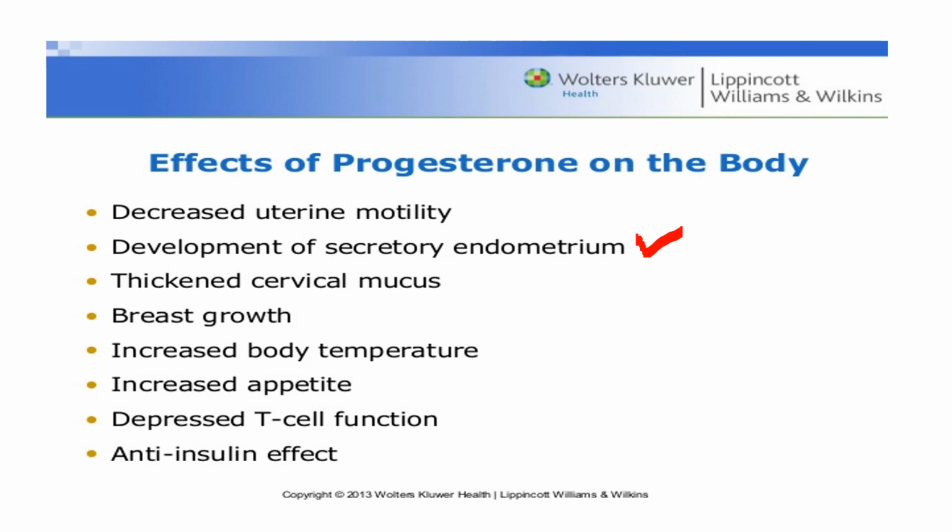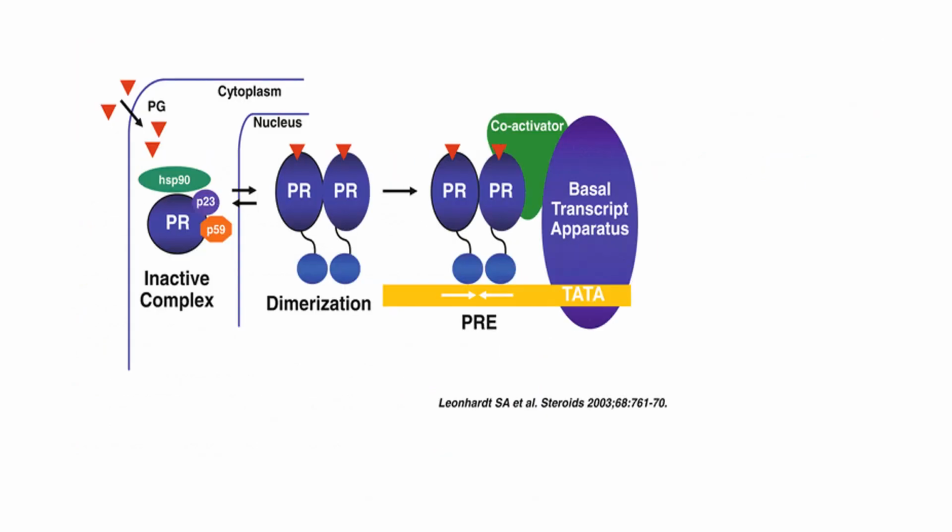We know that all this spiraling of arteries and everything will be there. Thickens the cervical mucus, development of breast growth, that is the alveolar development, increase in the body temperature, that is the reason after ovulation the basal body temperature is raised, increased appetite, depressed T cell function, anti-insulin effect. These are the functions of progesterone in the body.